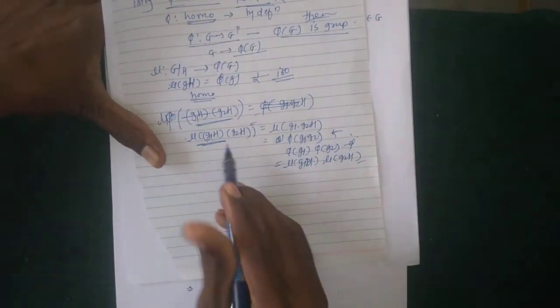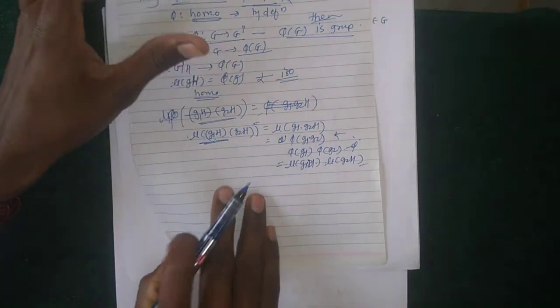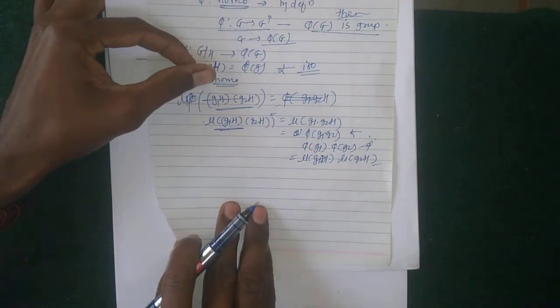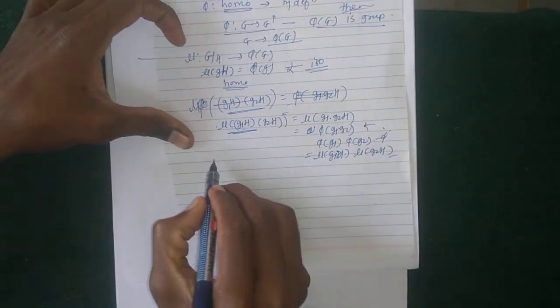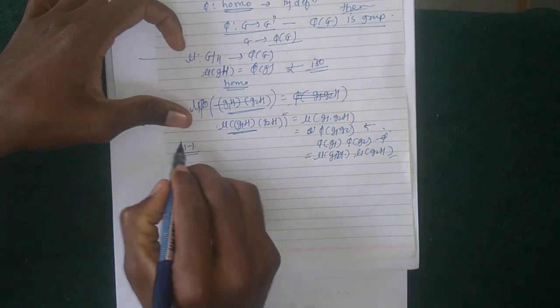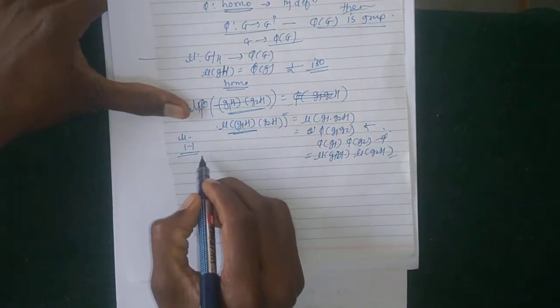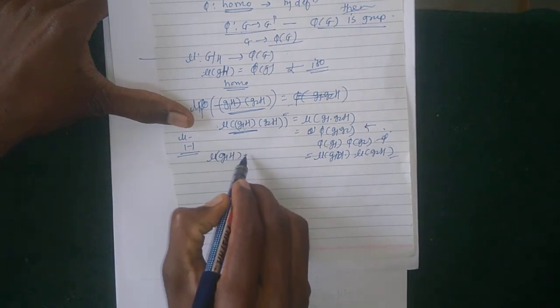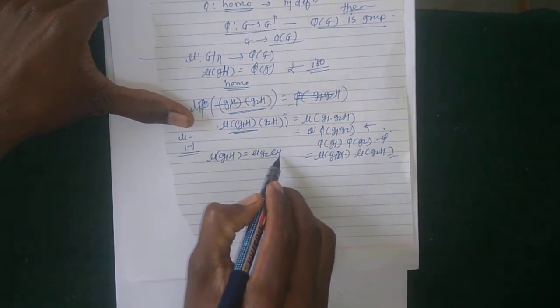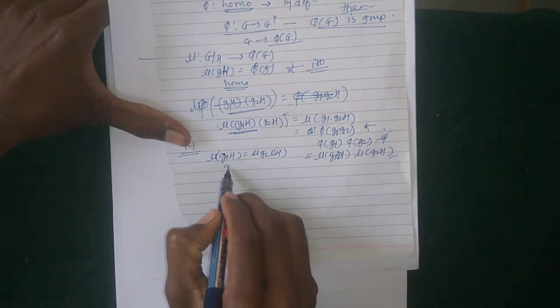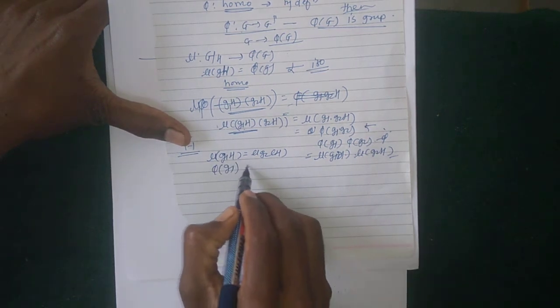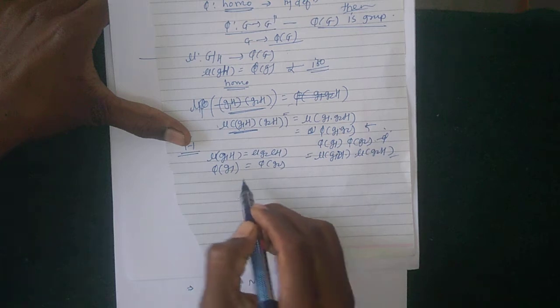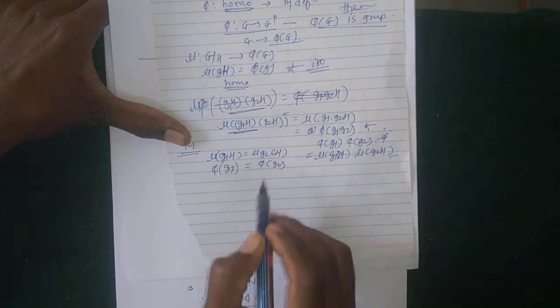Now to show nu is one-one, choose any two with nu of G1H equal to nu of G2H. Then the value of G1H is phi of G1 and the value of G2H is phi of G2, and we have to show that G1H is equal to G2H.